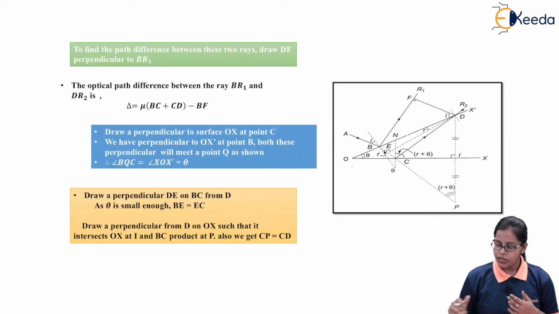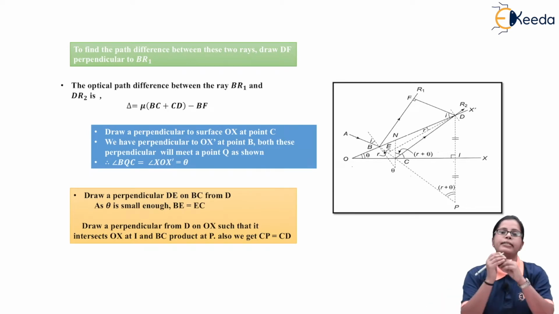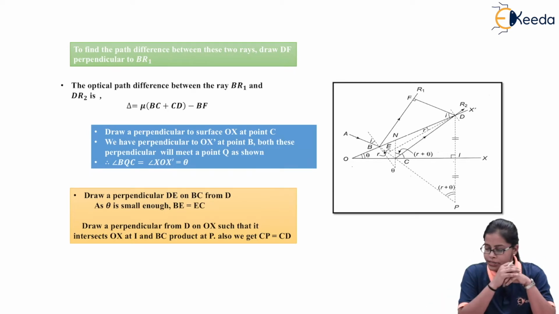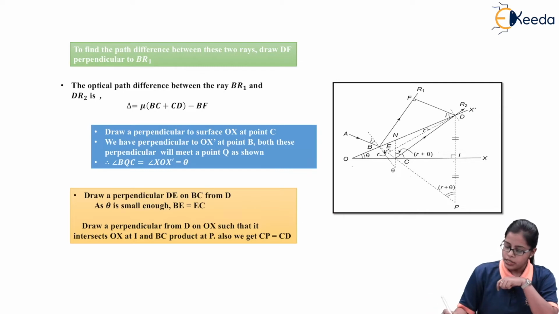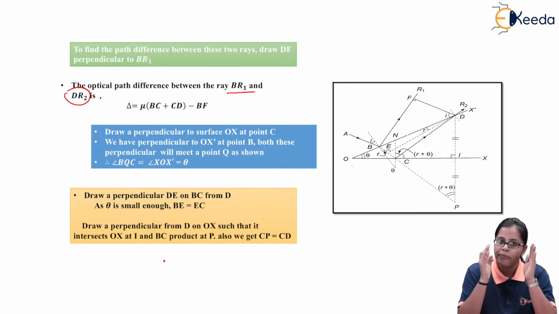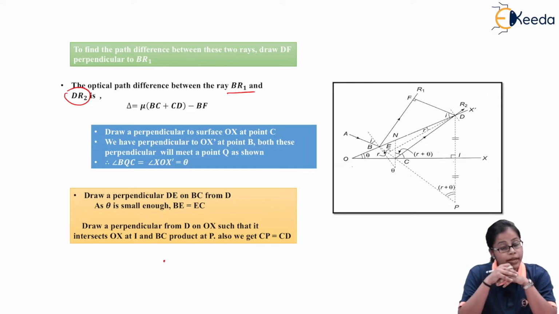Now when you proceed with the further part, we look at calculating the path difference between the two rays. When we talk about the ray BR1 and the ray DR2, we need to calculate the path difference between the two rays. Why?